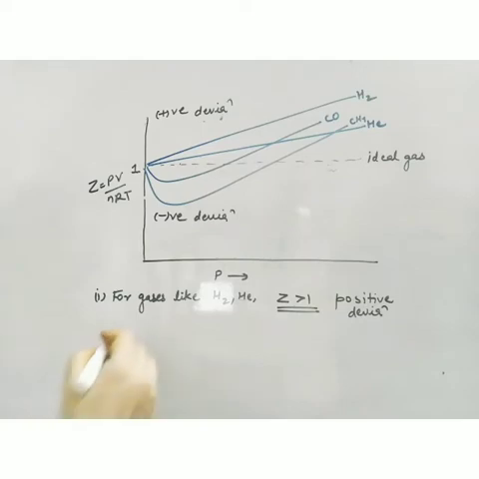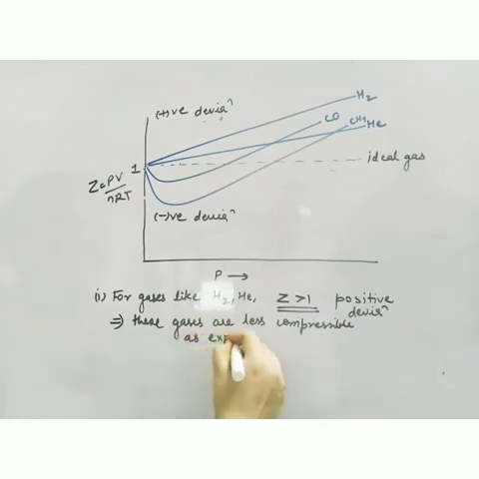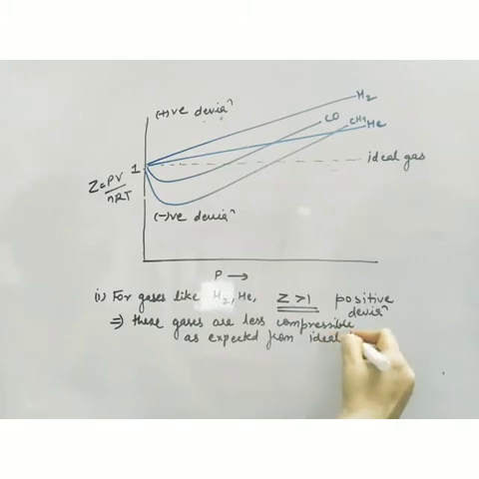And we conclude that these gases are less compressible than expected from ideal behavior. It means the intermolecular attractions in these gases are very less, so the particles will not come close.